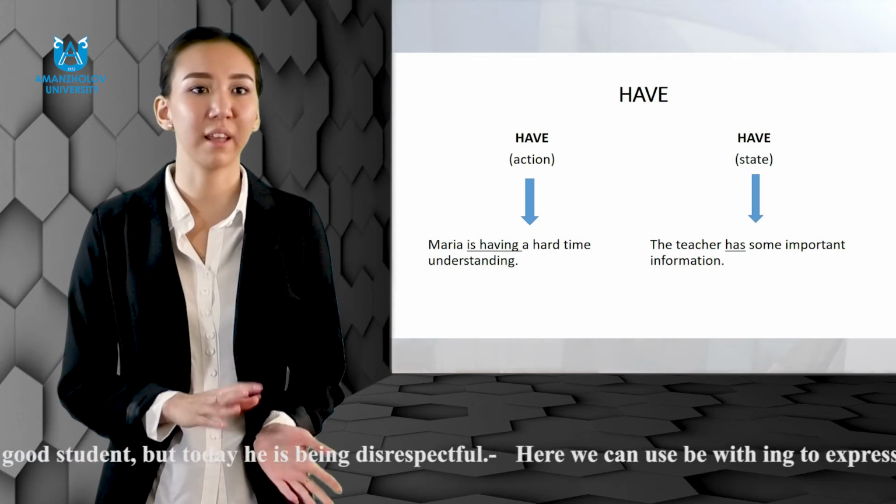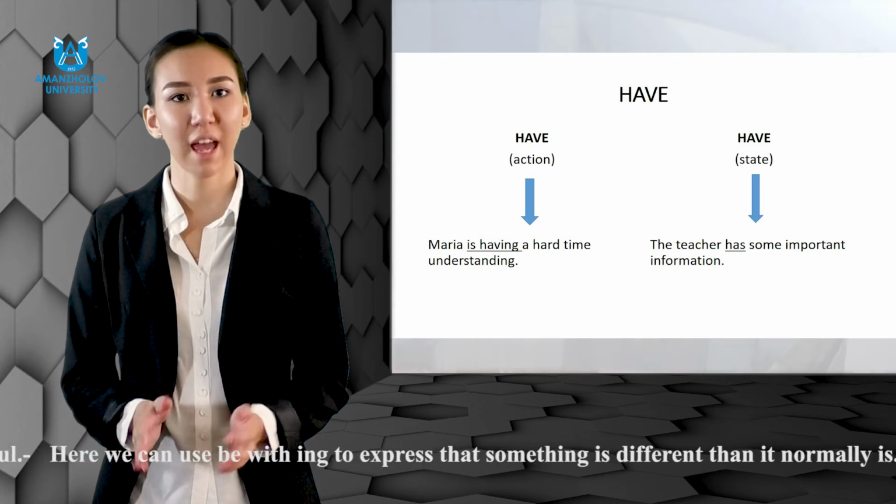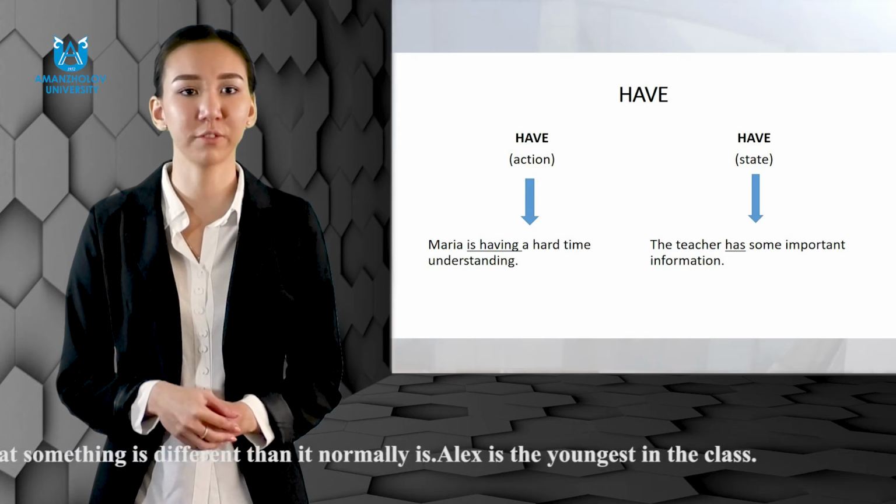Have can also be an action verb and a verb of state. For example, Maria is having a hard time understanding. The teacher has some important information.